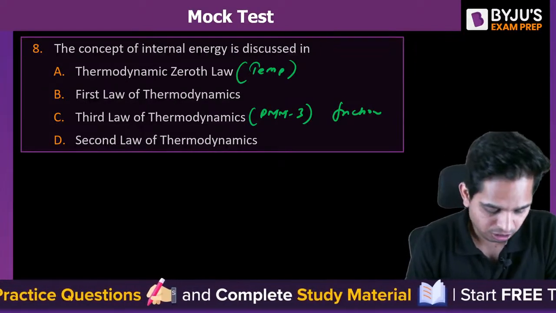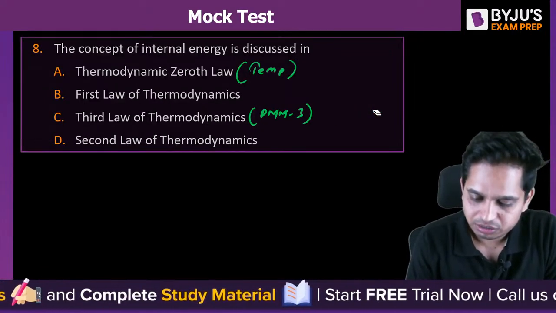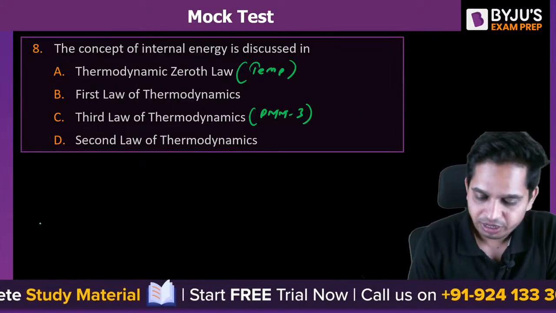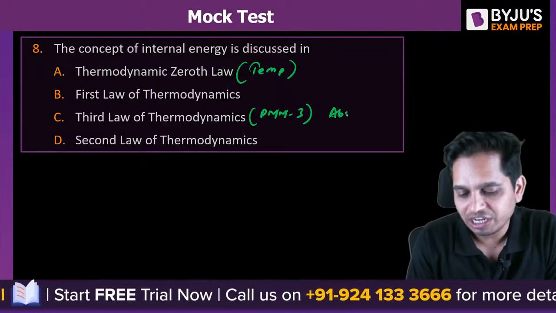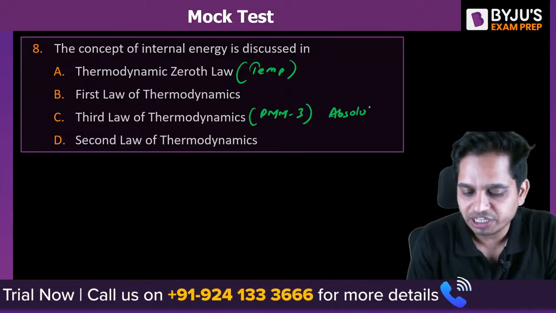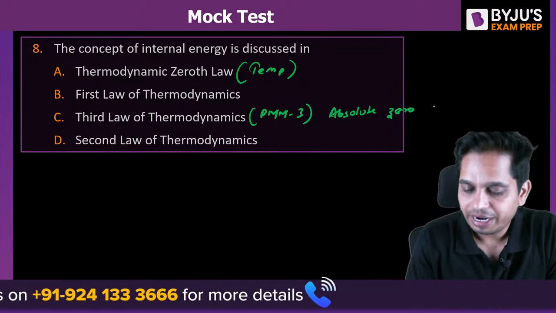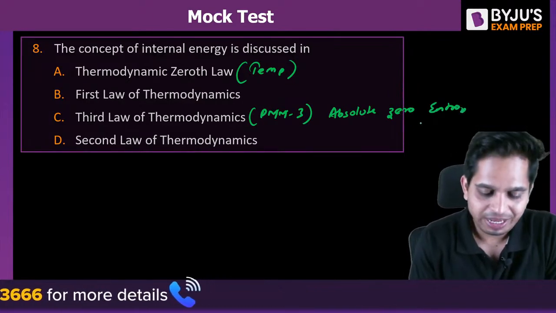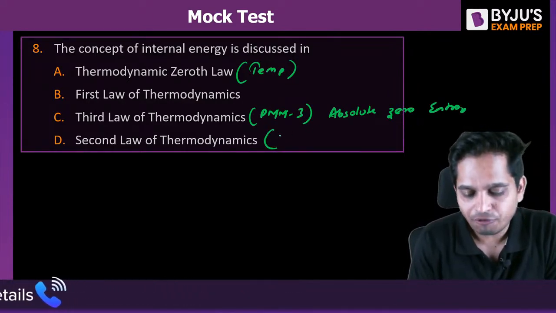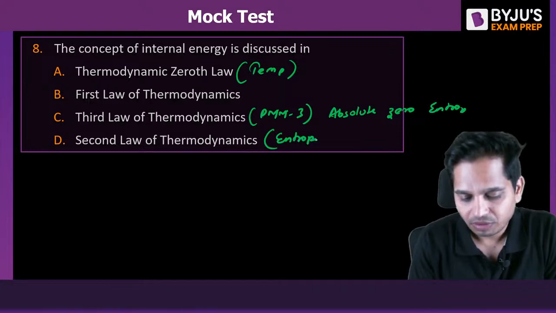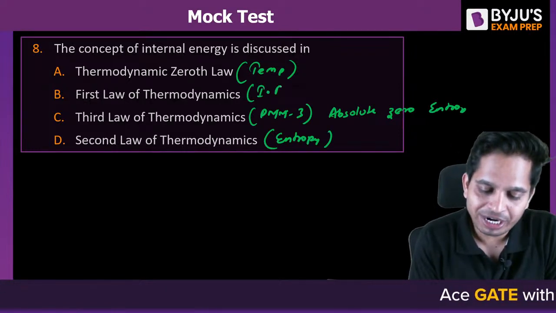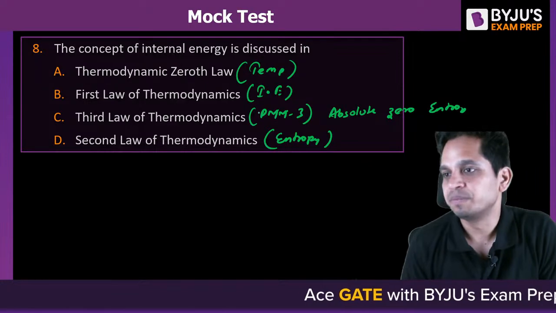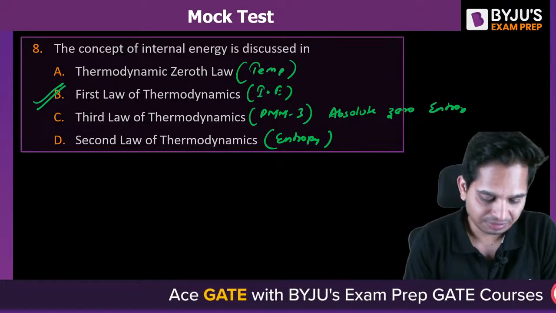Okay, not friction, it gives you the concept of absolute zero entropy. This gives you the concept of internal energy. So the first law is the answer.